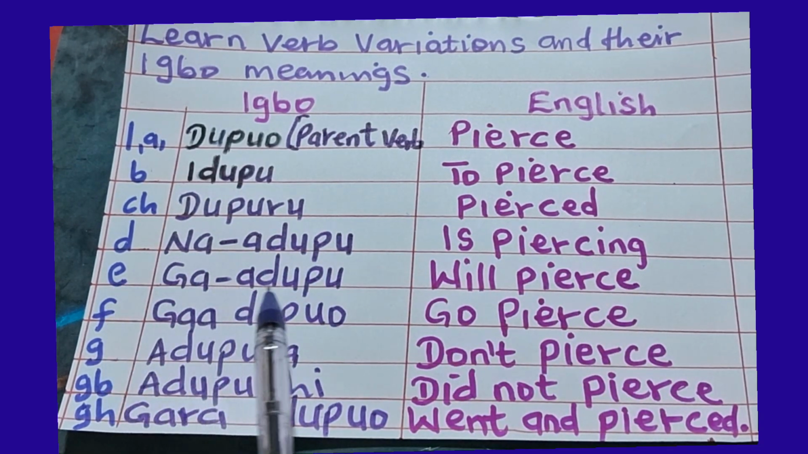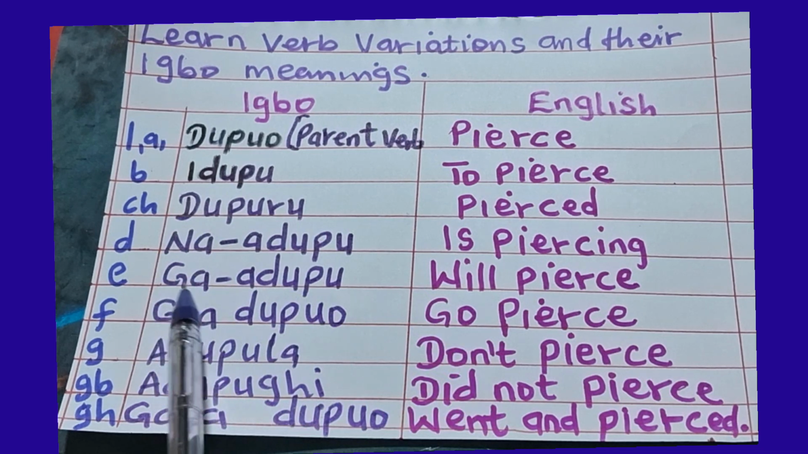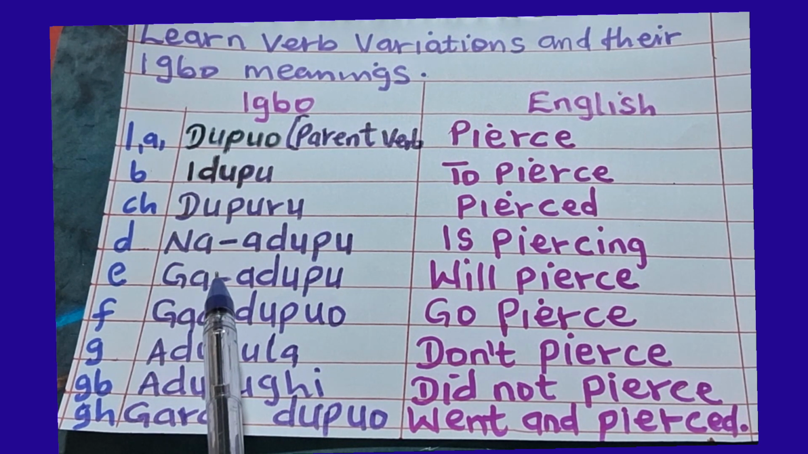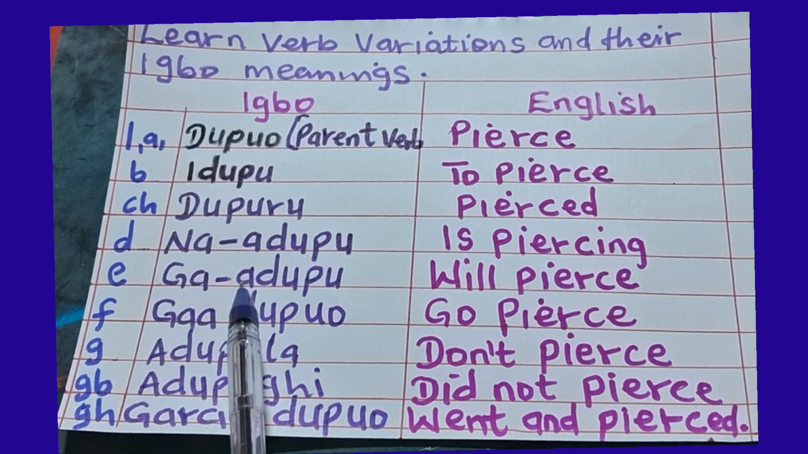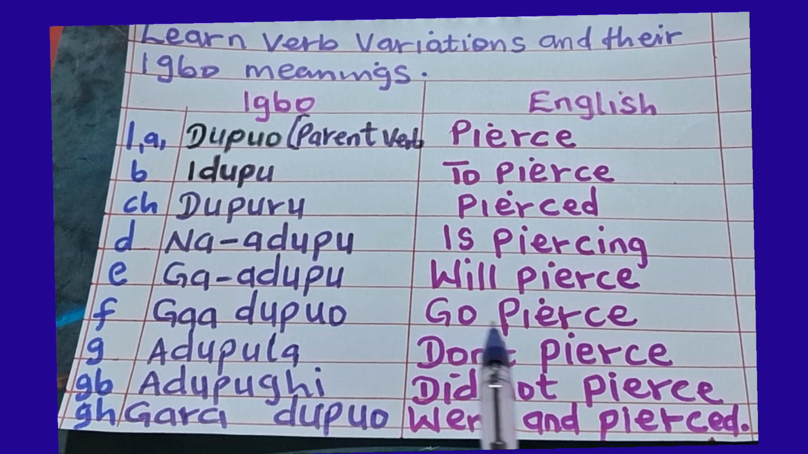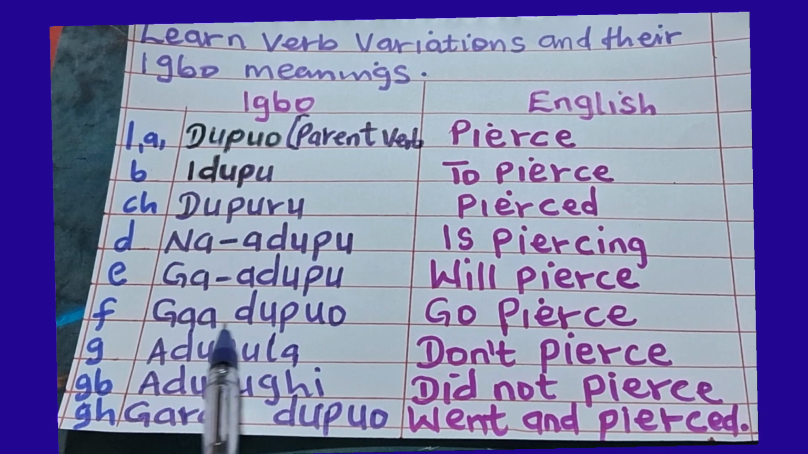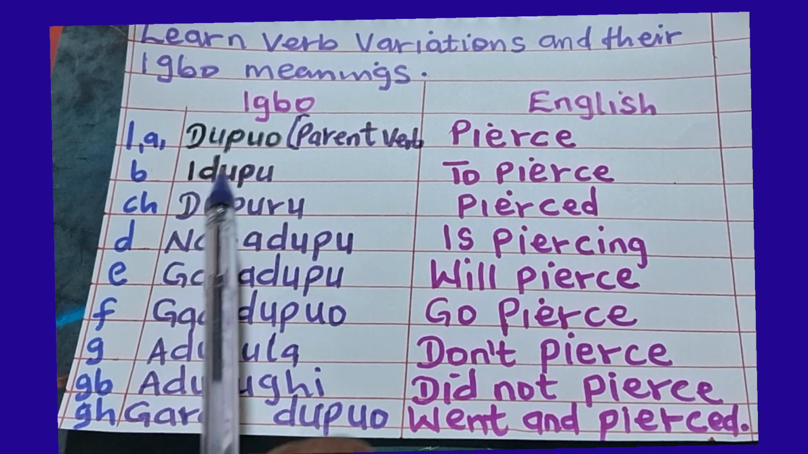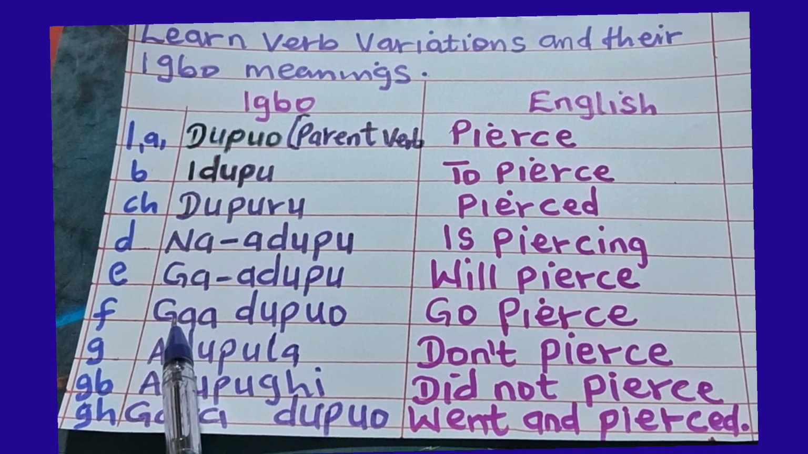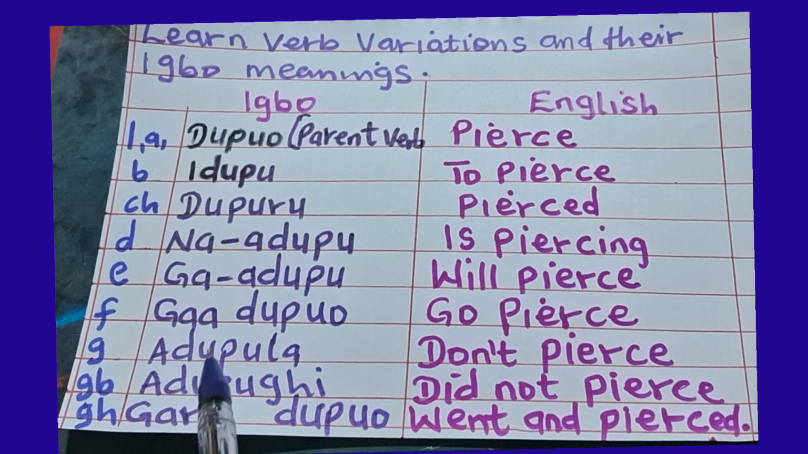Number A, ga dupu, we pierce. When you hear ga in the Igbo language, it's a verb that tells about the future, something that will happen later, not at that moment. Number C, ga dupuo, go pierce. When you hear ga, it is a command. So we put ga to this dupuo. It changes it from dupuo to ga dupuo. Remember, ga is our prefix.